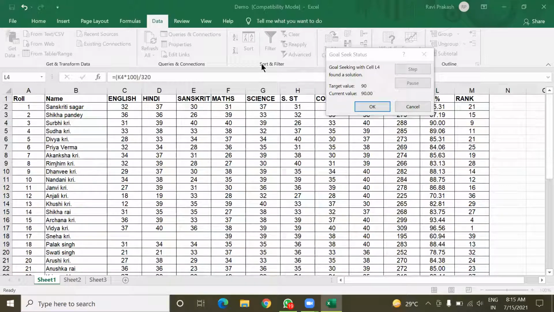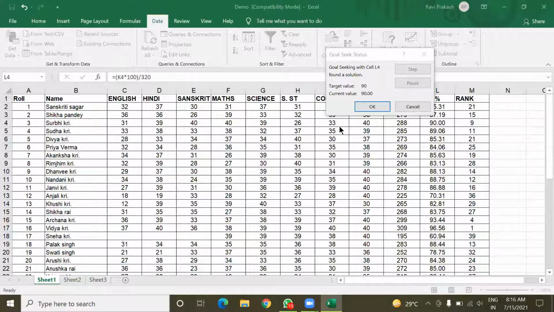Tushara, do you want to ask something? Yes, sir. As you think about how many marks he requires so that she could get 90%, can you also do that for how many more marks in any other subject or all subjects he requires to get a better rank?